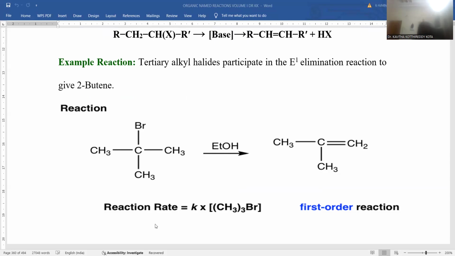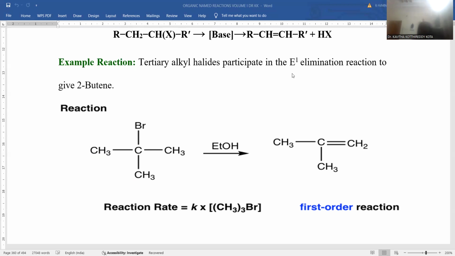The reaction depends upon the nature of the alkyl halide only. Only the concentration of alkyl halide is the driving force for this E1 elimination. Being the rate determining step, only the alkyl halide will dissociate. That only participates in the rate determining step. That's the reason why it is a first order reaction, first order kinetics.